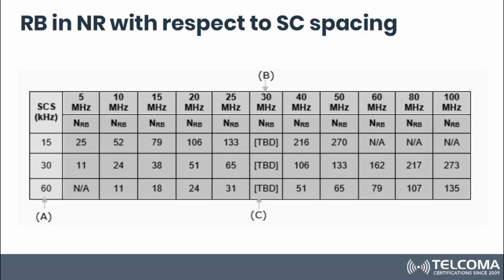and basically we have calculated the number of NR resource blocks for a particular bandwidth and a particular sub-carrier spacing. So the inputs can be the sub-carrier spacing and the bandwidth, and then we'll be calculating the number of resource blocks which we'll get in that configuration.